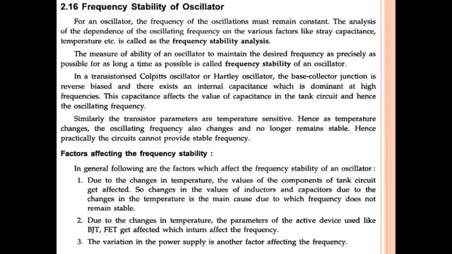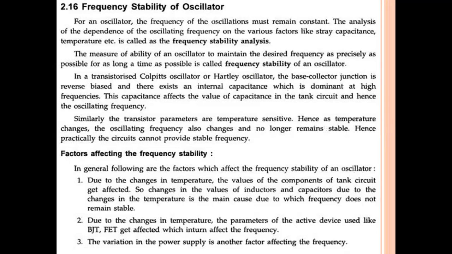For a Colpitts oscillator or a Hartley oscillator, the base-collector junction is reverse biased, and there exists some internal capacitance. We can also call it stray capacitance, which is dominant at higher frequencies. This capacitance affects the value of the capacitance in the tank circuit and hence the oscillating frequency. Let us consider an example of a Colpitts or Hartley oscillator.